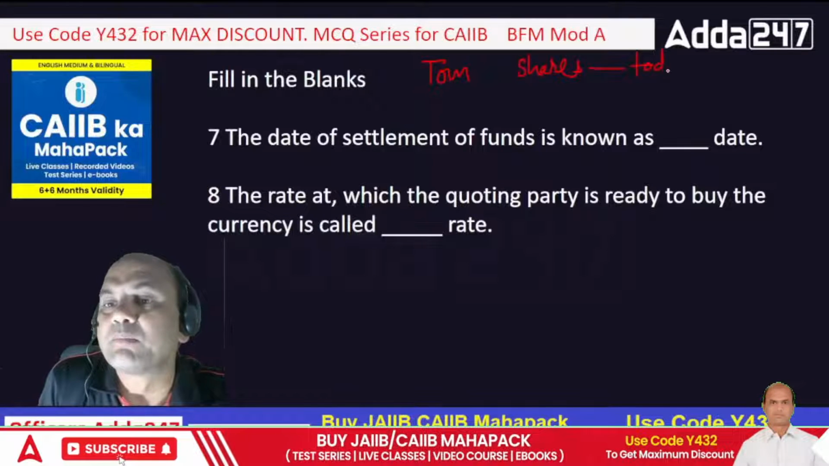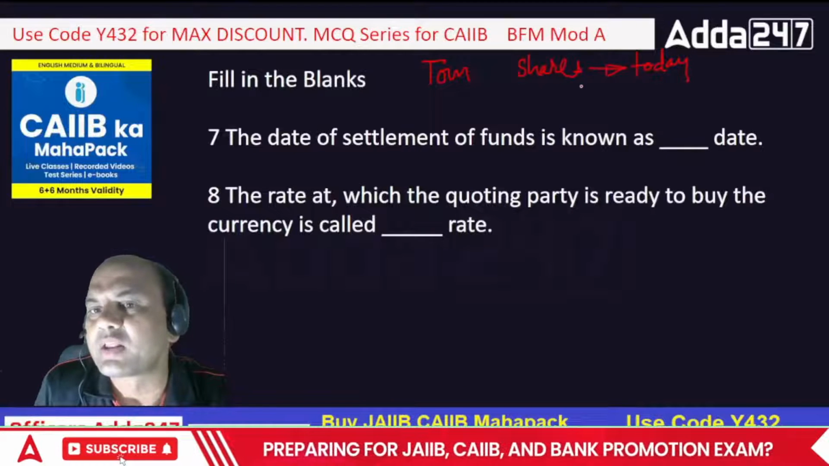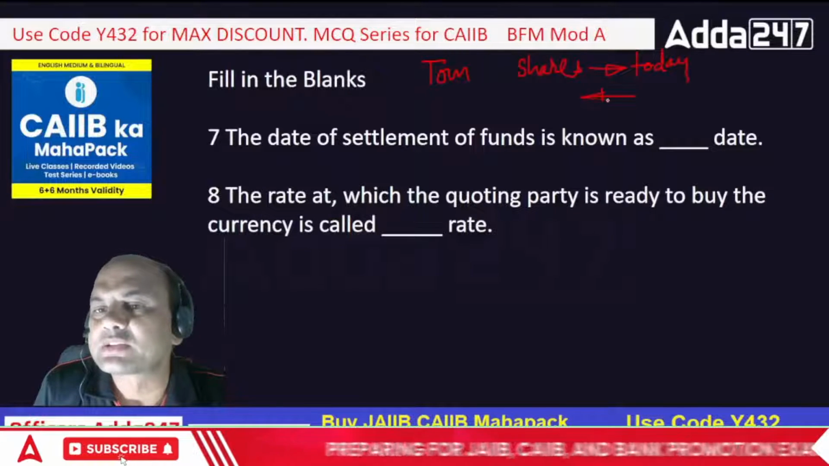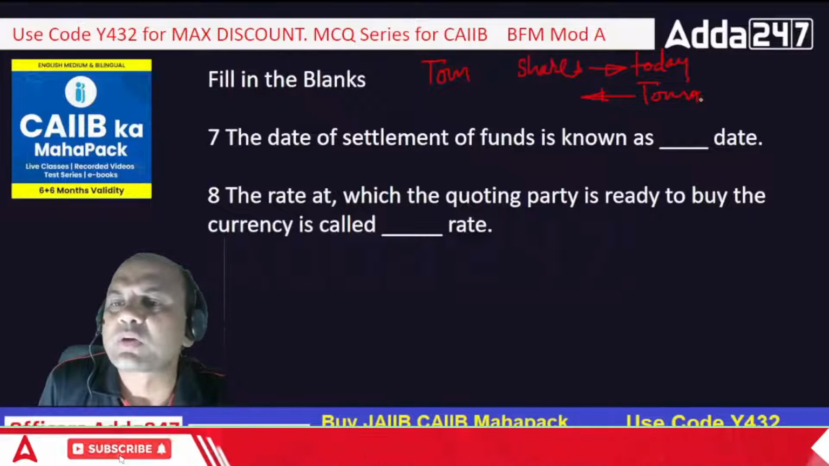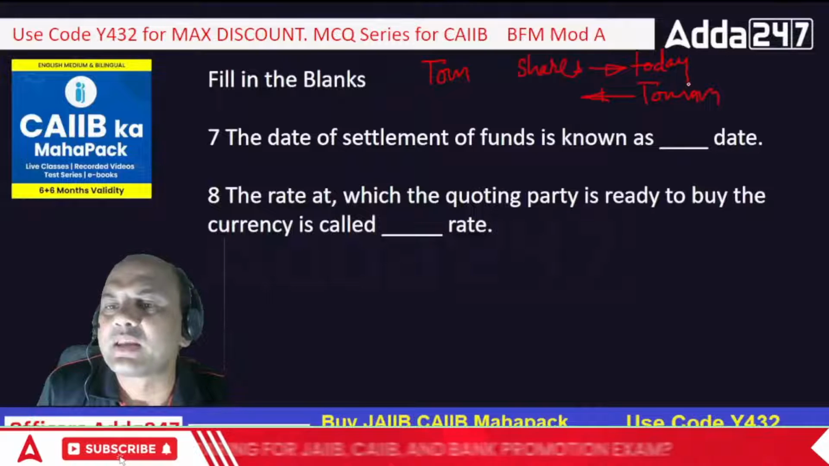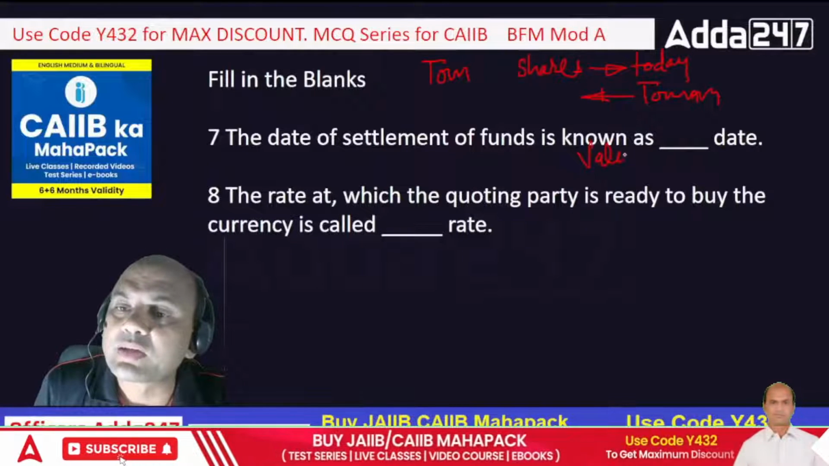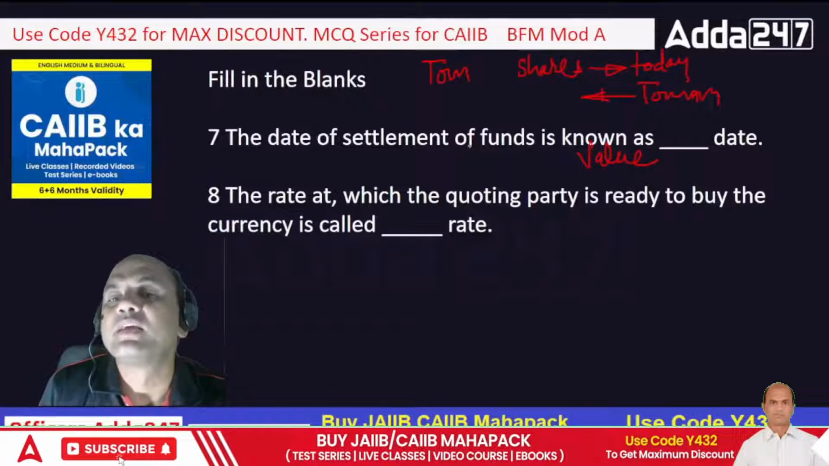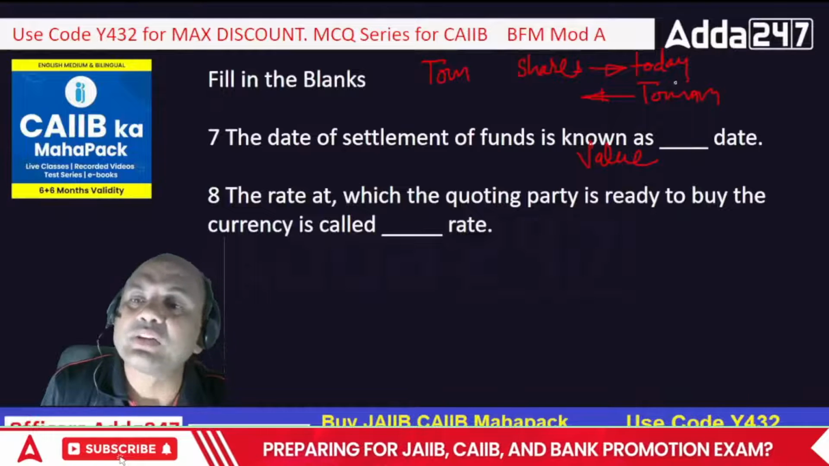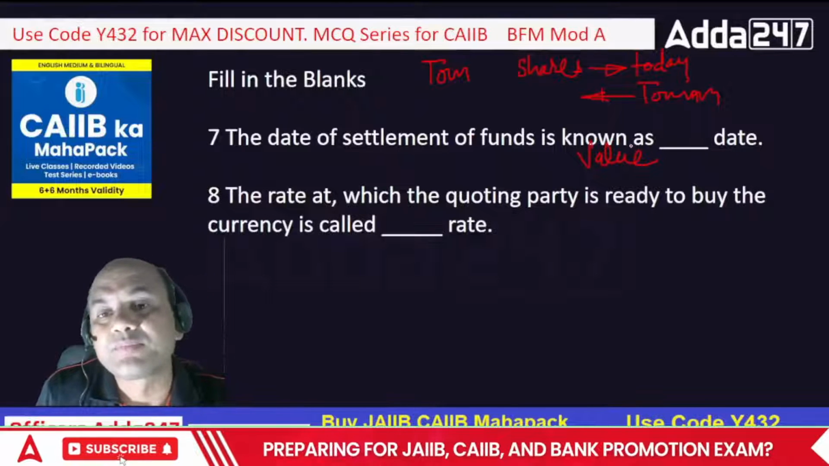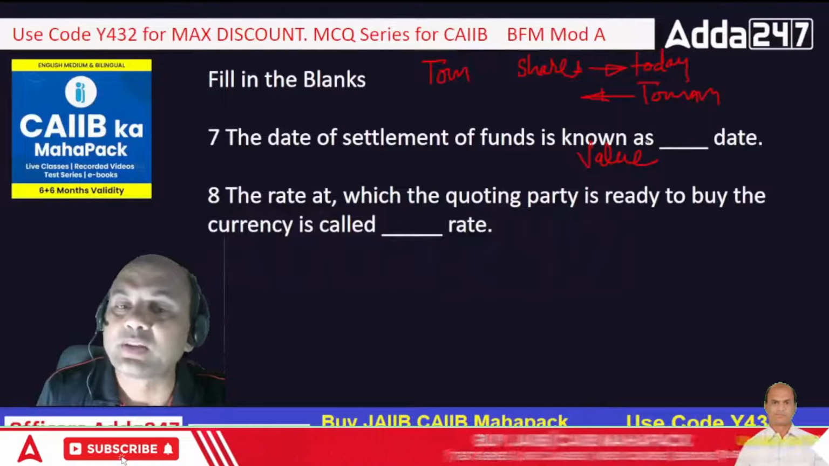And when will I get the money for these shares? Here, I have sold the commodity. Money I'll get tomorrow. So this is whenever I'll get the money, and it is known as value date. Everyone remember, it's called a value date. The date of settlement of funds is called value date because I am getting the value on this date. Value means money.